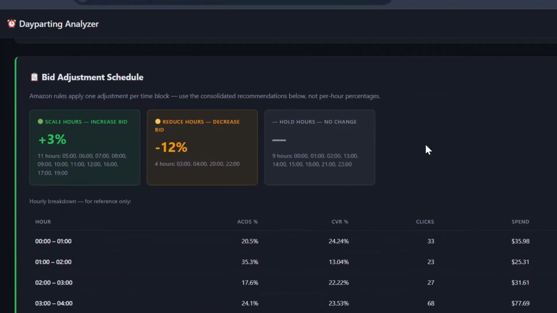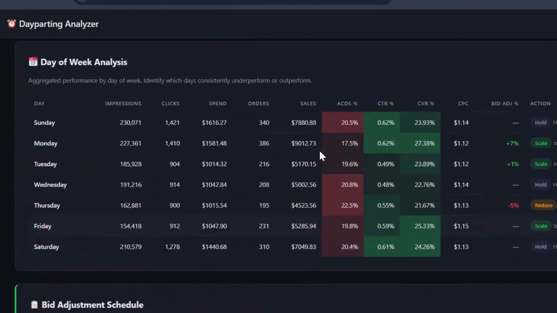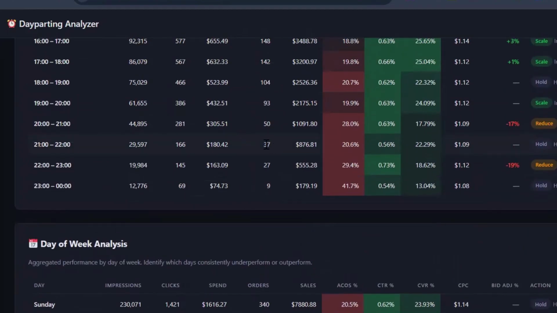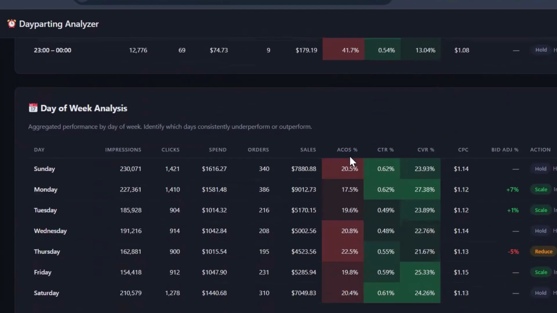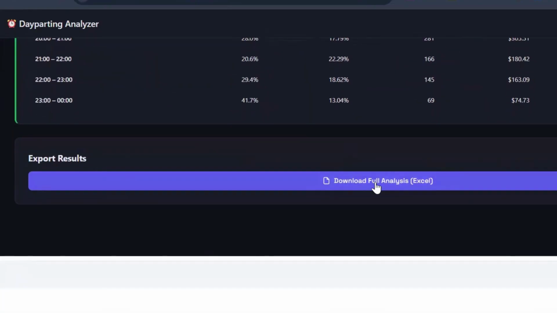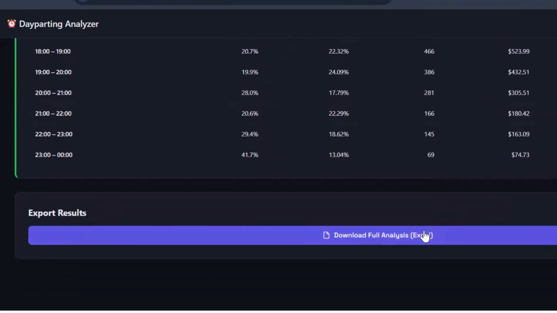Now, I wouldn't suggest that you do the reducing bids thing because that would actually affect your orders on those hours. Those hours still have enough orders, and you don't want to mess up those hours. For example, 37, 27, and 9, and you don't want to do anything to those hours. Now, all you can do is simply download the full analysis in Excel if you don't like going through all of these results, and it will give you the report in Excel.